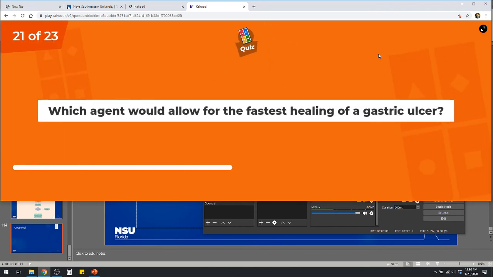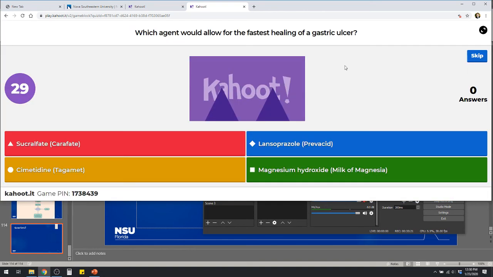Which agent would allow for the fastest healing of a gastric ulcer? Sucralfate, lansoprazole, cimetidine, or magnesium hydroxide?